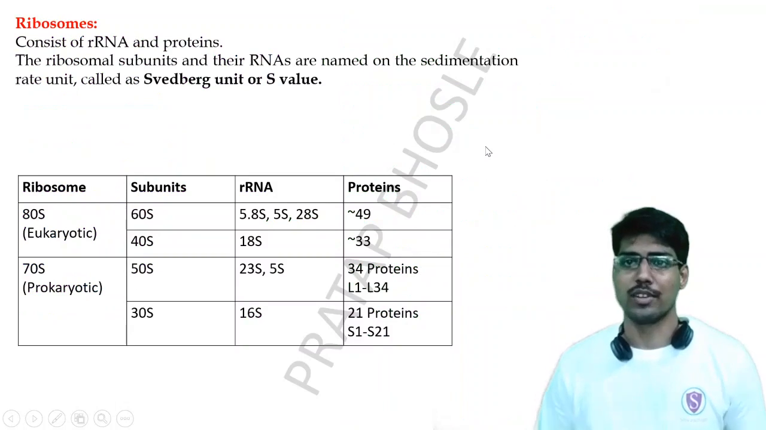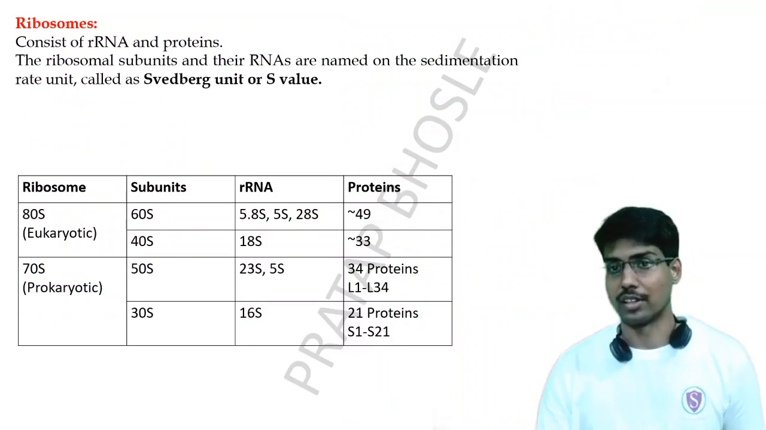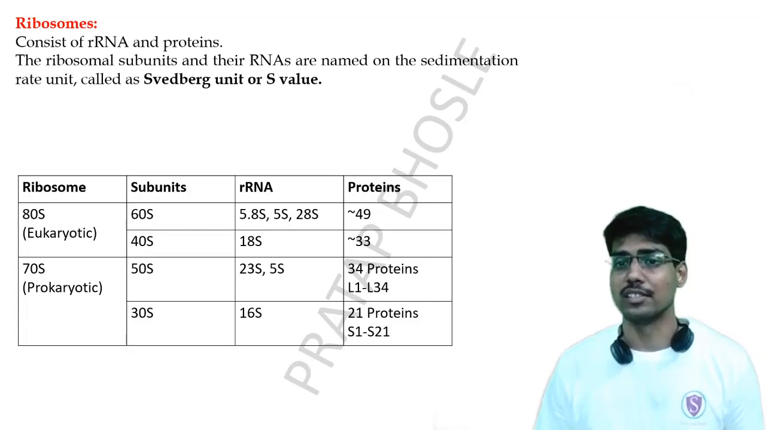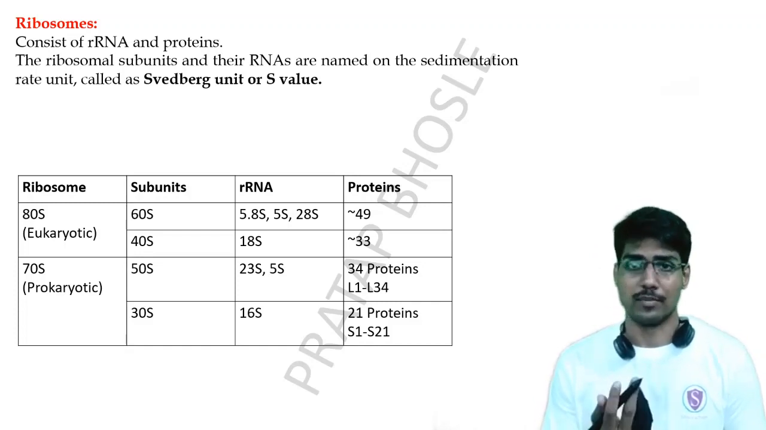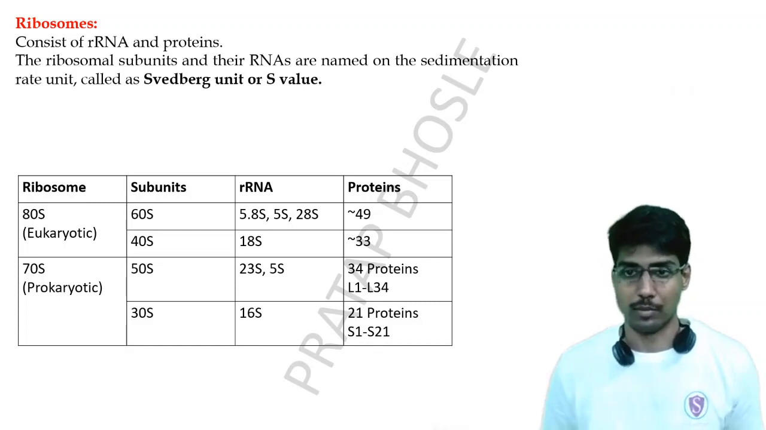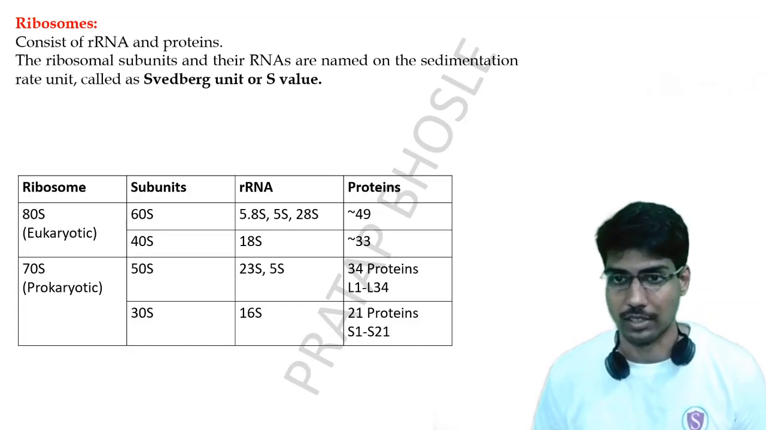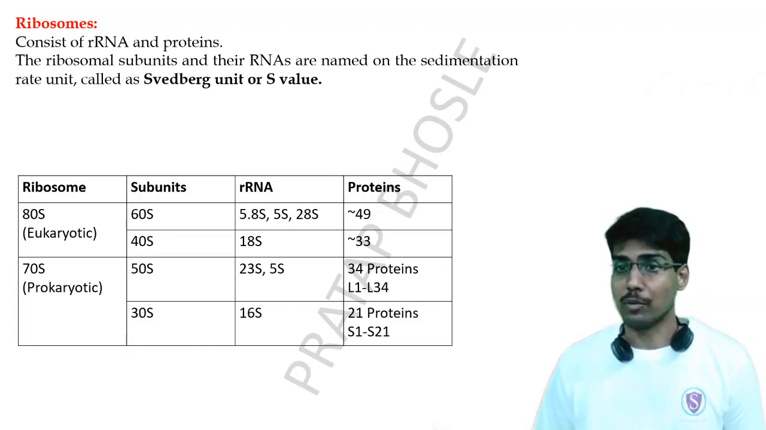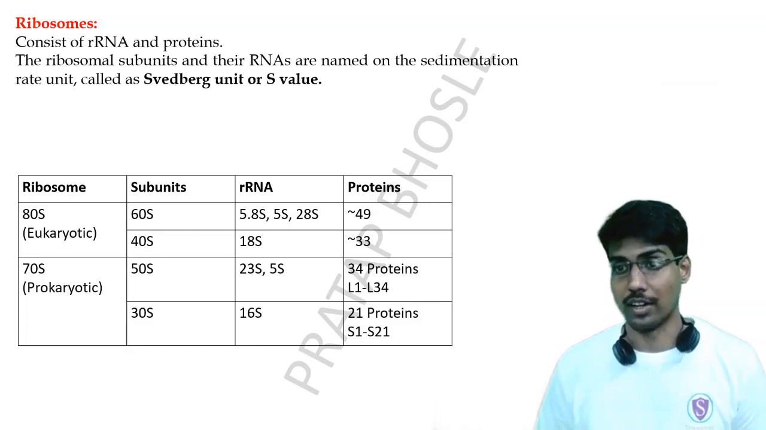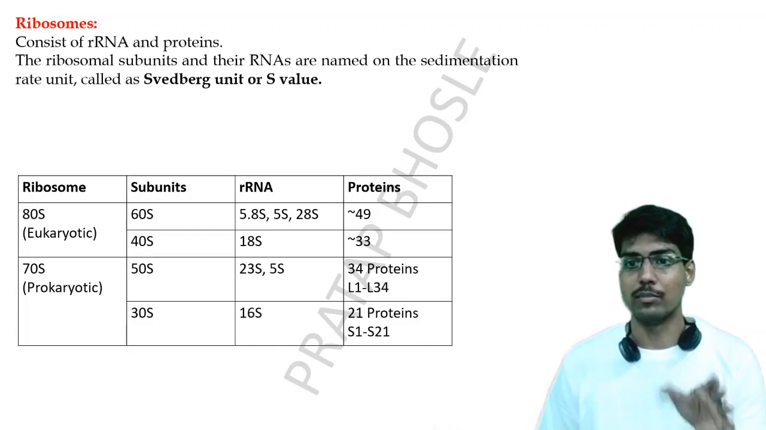So what we are going to study is about ribosomes. What are ribosomes actually? Ribosomes consist of rRNAs and proteins. These are the protein synthesizing units of the cell. So chemically they have rRNA inside them and proteins. The ribosomal subunits and their RNAs are named on their sedimentation rates, and the sedimentation rate unit is measured in Svedberg units, right?